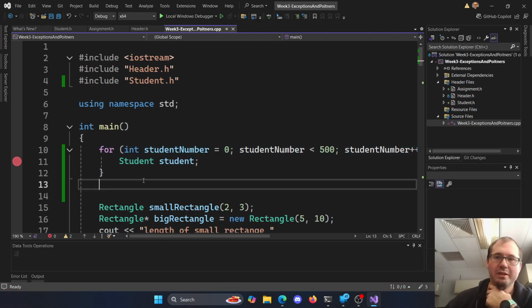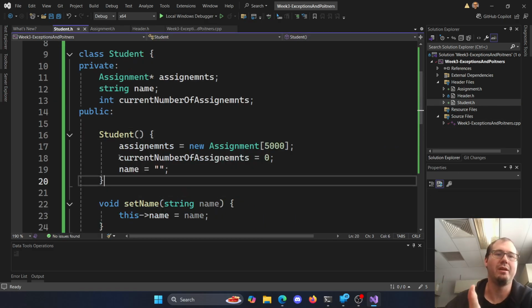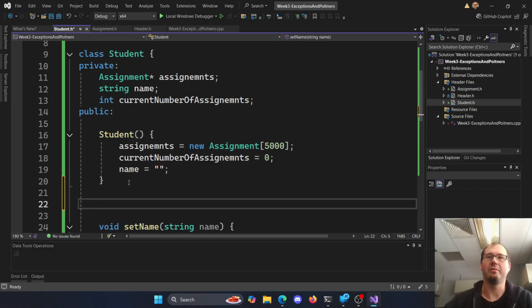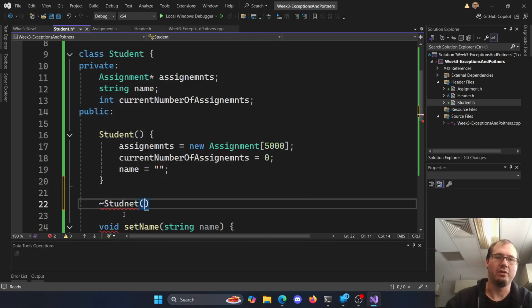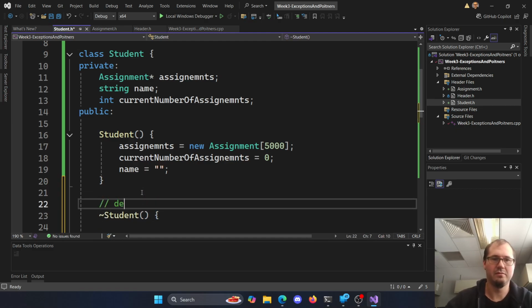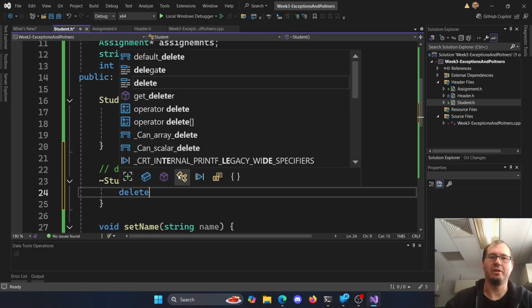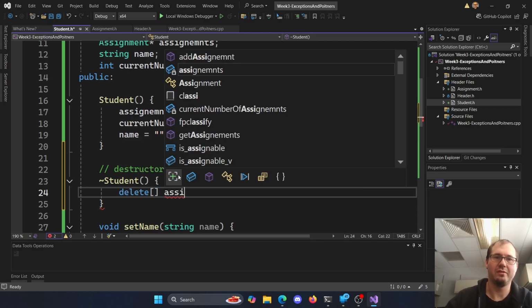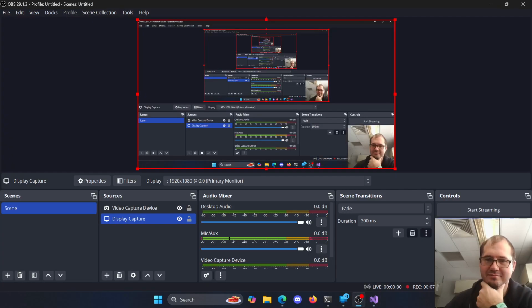To clear that, what we need to do is add a destructor that says what we do when we're done with the student, when we want to garbage collect it. It's the tilde character, which is the shift accent, which is fun, and it goes in front of the name of the class here. That's the destructor. So what do we do in here? To clear this up, we just want to delete the array of assignments. And then we shouldn't have that memory leak anymore.